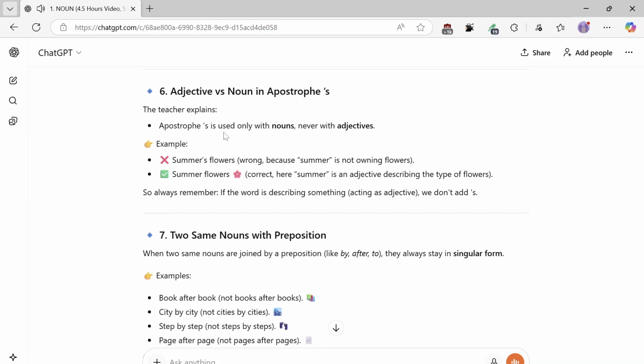Number 6, adjective versus noun in apostrophes. The teacher explains, the apostrophe is used only with nouns, never with adjectives. Example: summer's flowers is wrong, because summer is not owning flowers. Summer flowers is correct. Here, summer is an adjective describing the type of flowers. So always remember, if the word is describing something, acting as an adjective, we don't add S.